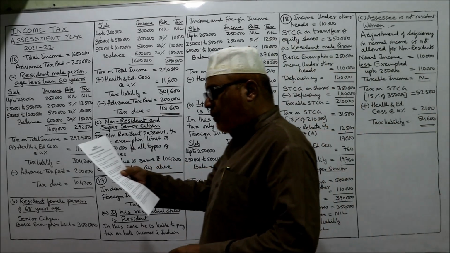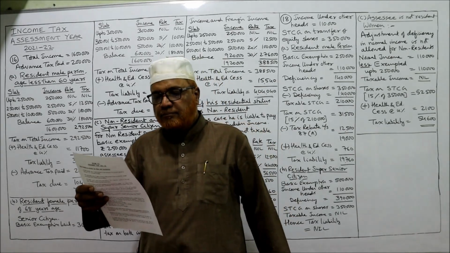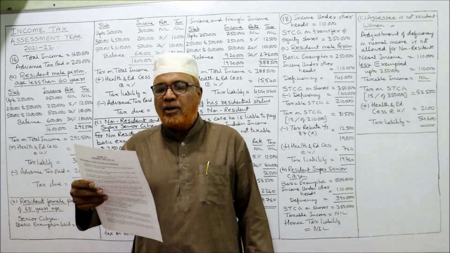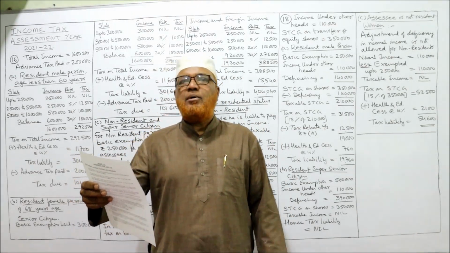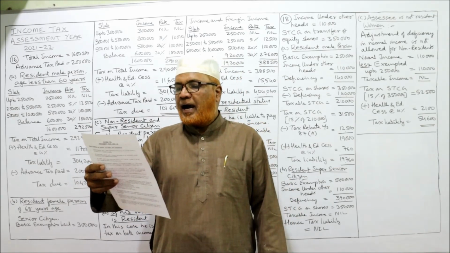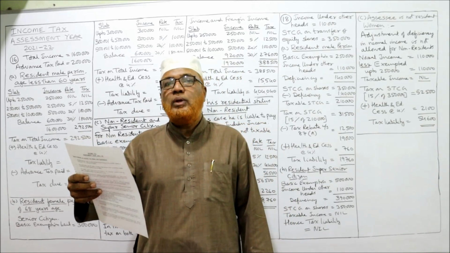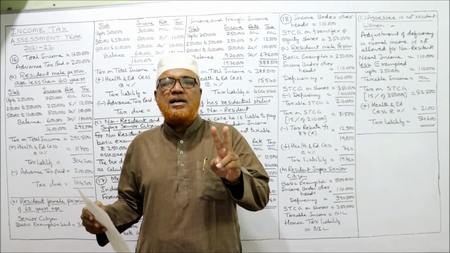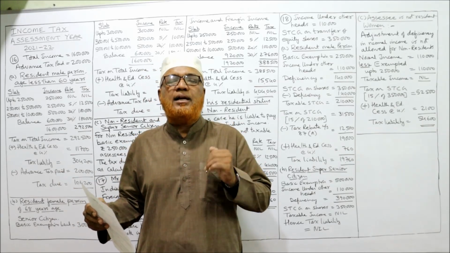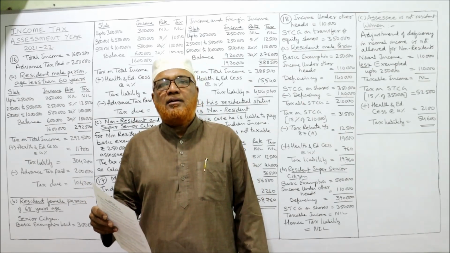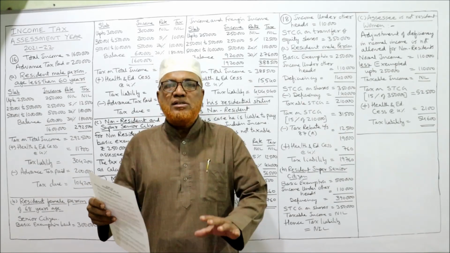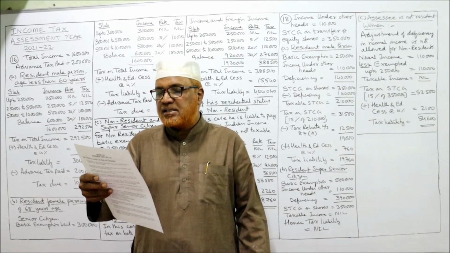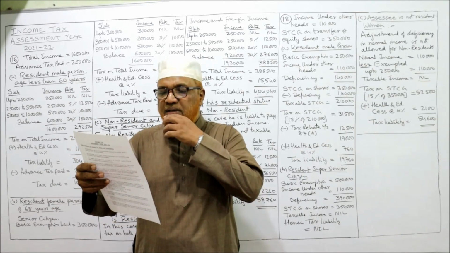See the problem number 16. Calculate tax liability of a person on a total income of 16 lakh. Advance tax paid 2 lakh in the following situations. Remember, this advance tax of 2 lakh rupees will be deducted after calculating the tax liability. So what is the total income? 16 lakh. And 3 situations are given.